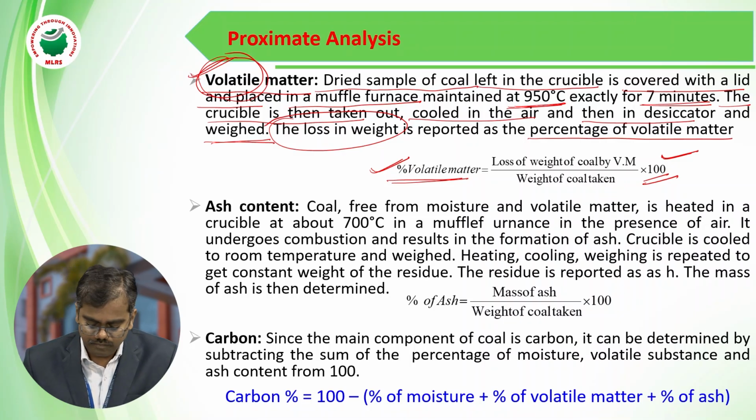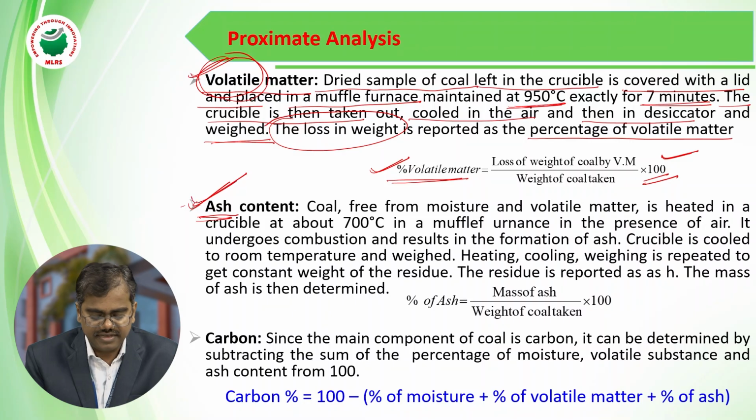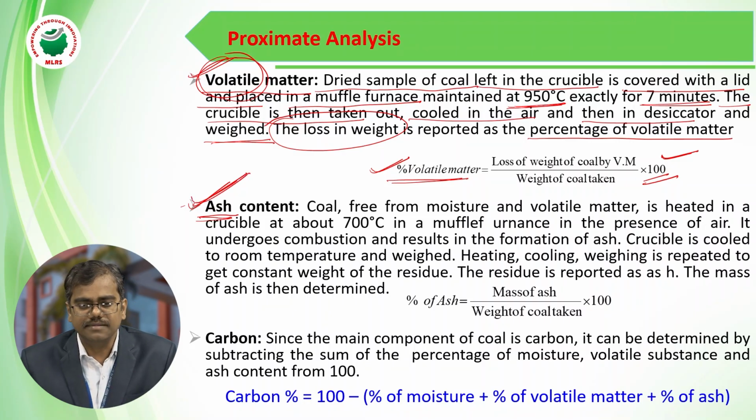coal. And the third one, ash content. You will get the ash after complete combustion of the particular coal sample. Based on this concept, the coal sample you take should be free from moisture and free from volatile content.